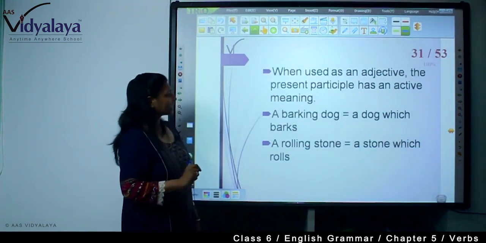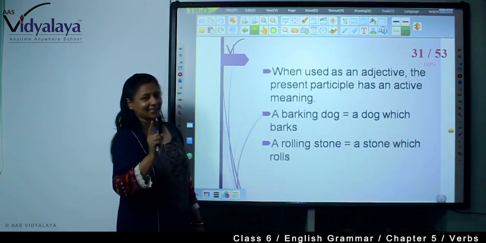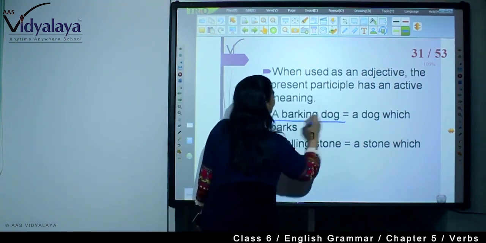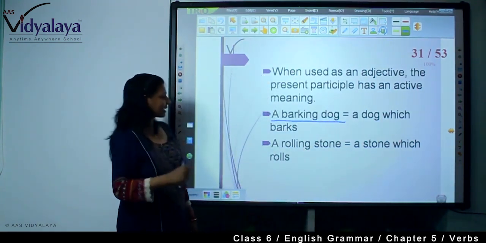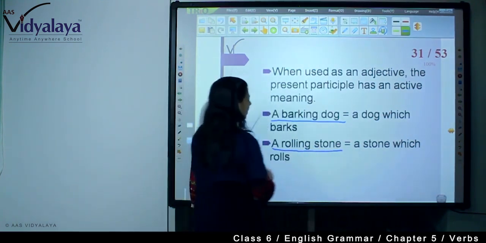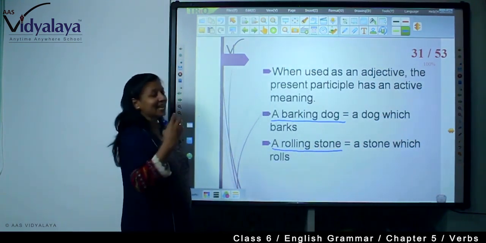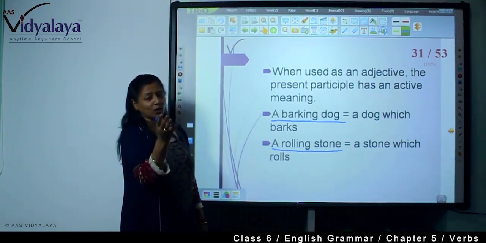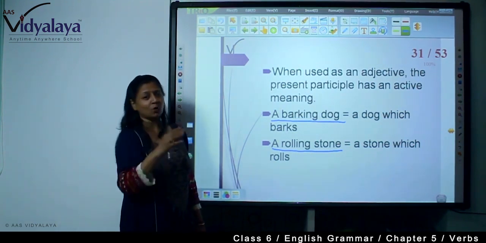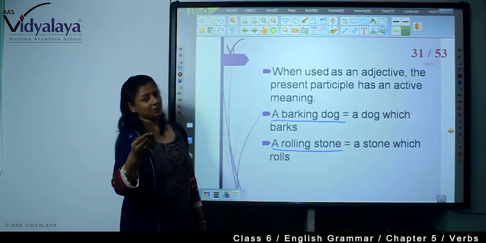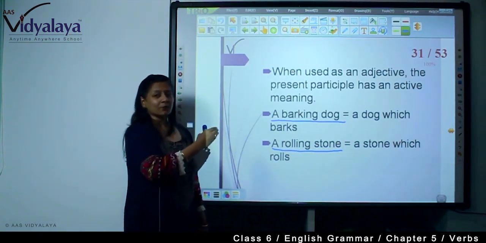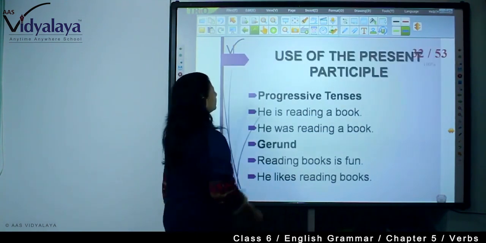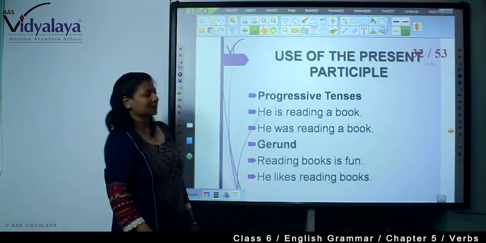Now, when used as an adjective, the present participle has an active meaning. That has the passive meaning, this has an active meaning. A barking dog. A dog who is barking. A rolling stone. A stone that is rolling. So, here it is active. Subject is doing by itself. But a burnt child cannot go to the hospital and get itself admitted. So, someone needs to get him admitted to the hospital. So, the past participle is passive, but the present participle has active meaning.